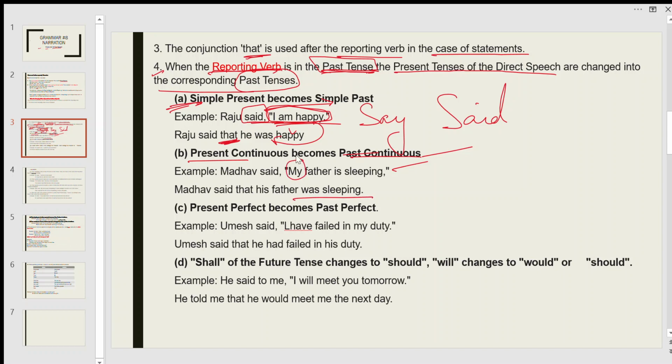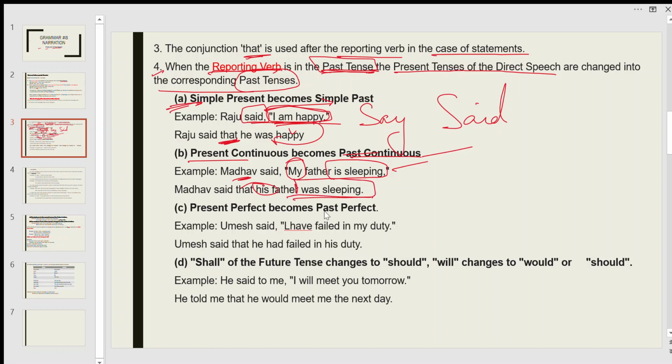Who is my here? Madhav. So in the indirect speech, Madhav said that his father was sleeping. He is talking about his father. So his father is sleeping. Is sleeping is present continuous and it becomes past continuous here.